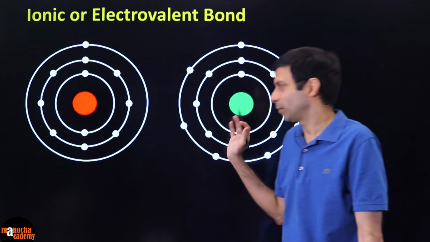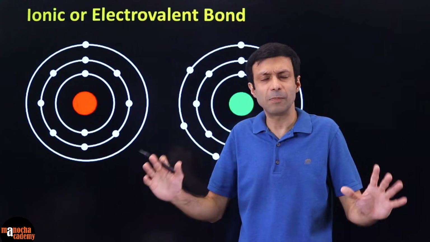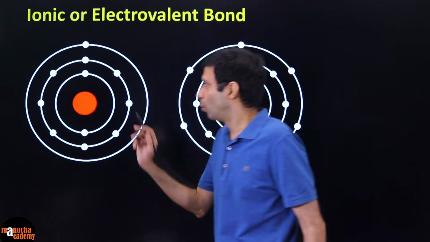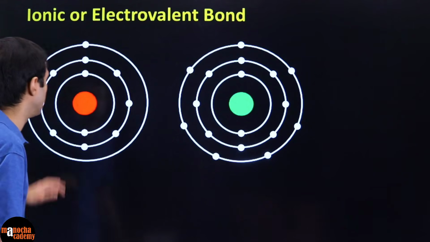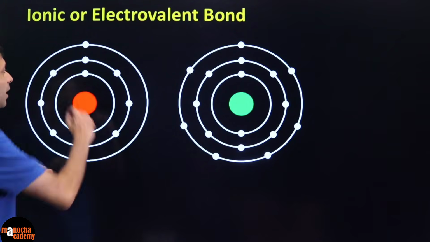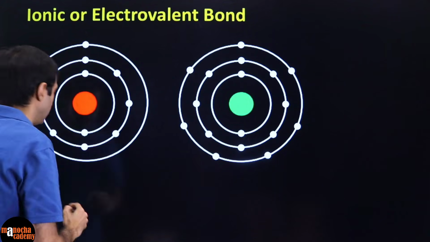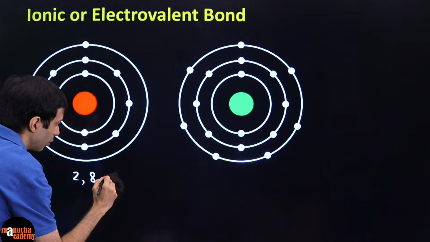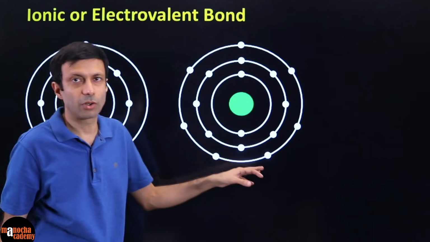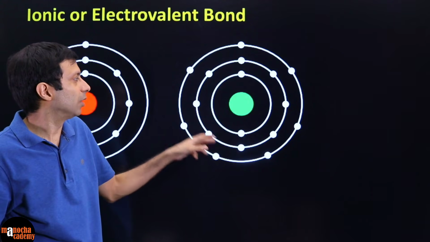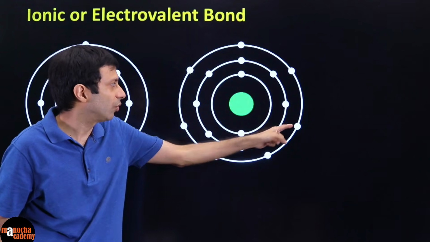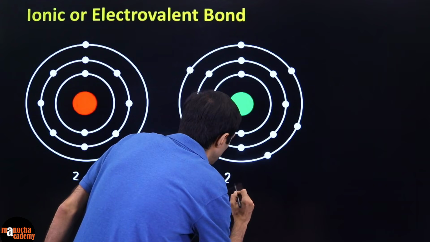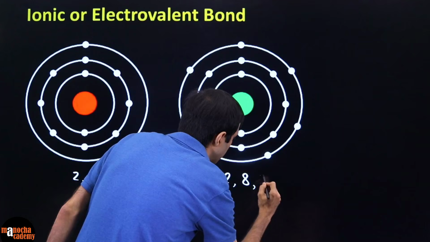So let's say you have these two atoms. Even if you don't know the atoms, doesn't matter. Let's write down their electronic configurations based on this diagram. So what is the electronic configuration of this atom? You can see 2, then 8 in the next shell and 1 in the last shell. So it's basically 2, 8, 1. And what is the electron configuration of this one here? 2, then you have 8 electrons, and then 1, 2, 3, 4, 5, 6, 7. So let's write it down. It's going to be 2, 8, 7.